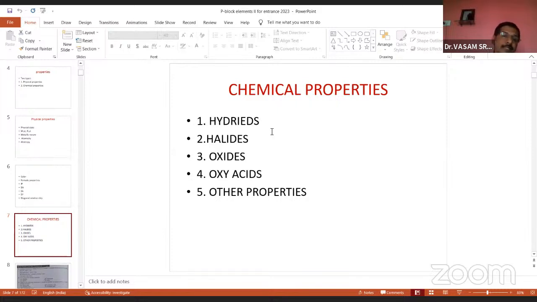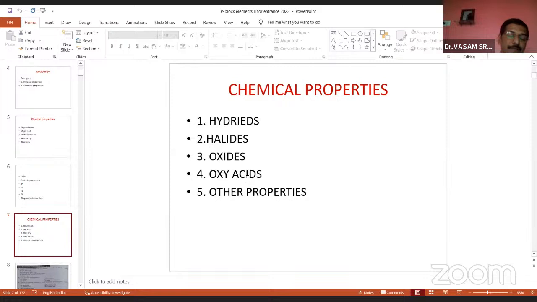And the second one, halides. Halides means halogens. Any element, when it reacts with halogens, which are 4 elements denoted by capital X, for example fluorine, chlorine, bromine, and iodine, gives certain compounds. These compounds are called halides. The simple statement: reaction with a halogen gives halides. And the third one is oxides. Very simple. Any element in the periodic table, when it reacts with oxygen, gives oxides.